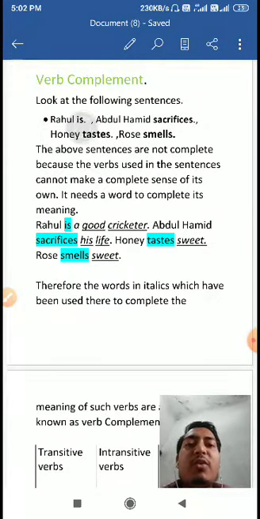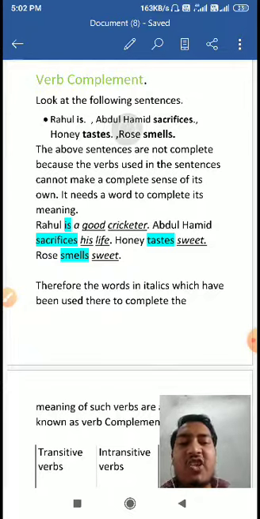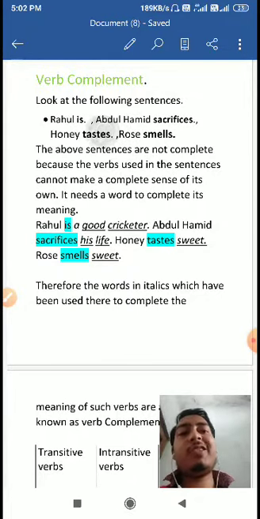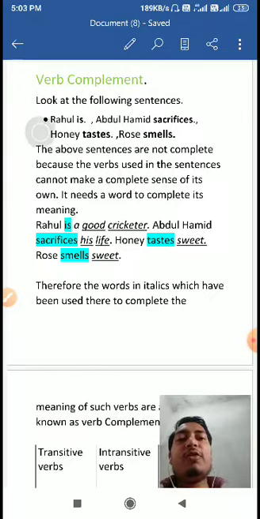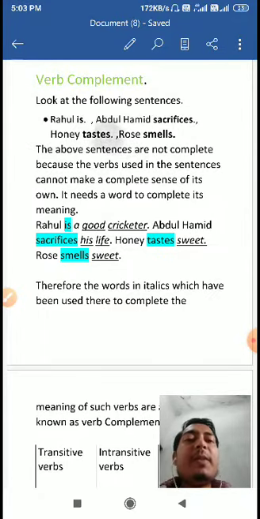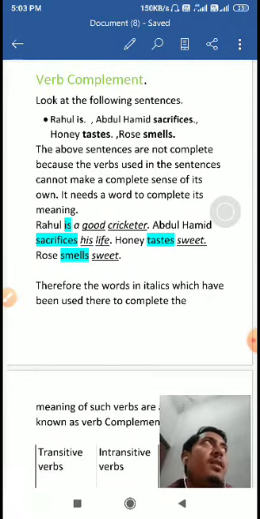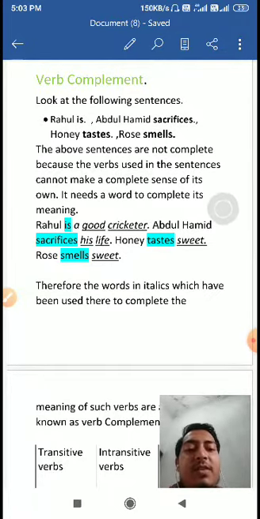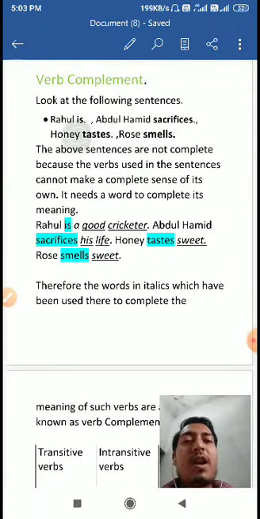Just take the example of is. It is one of the commonest words used in the English language. Whenever we use is, we cannot leave the sentence just by writing is. We cannot say: you are, he is, Rahul is, Seema is. We would have to add something after that. We would have to say: you are a student, Rahul is a boy. We would have to add something after is, am, are, was, were, have.